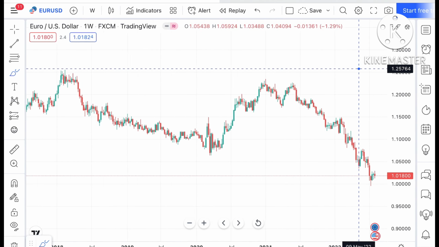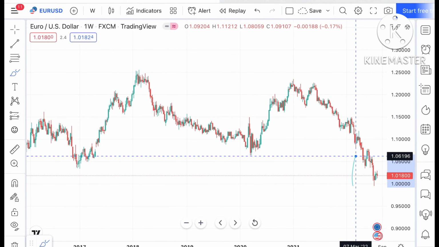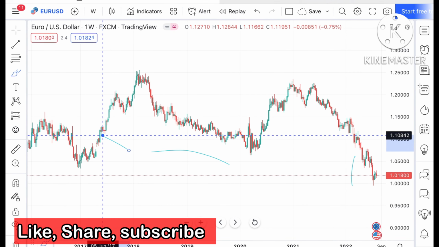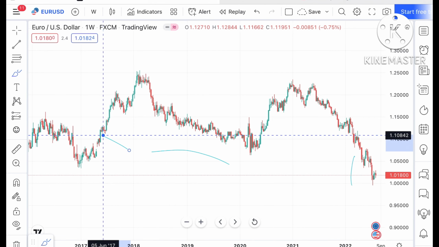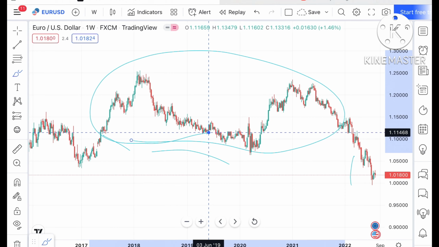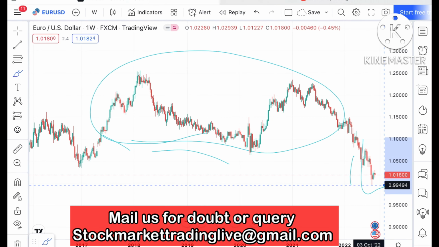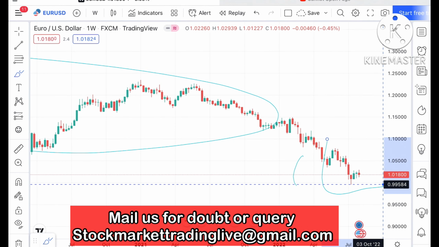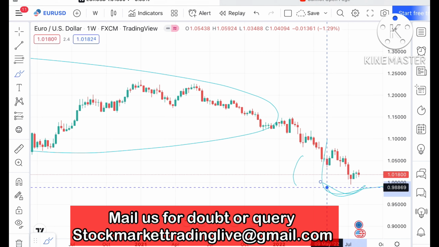I've already explained that it came from a range which has been broken after 5-7 years, and that is when I said there is a probability it can move further down, because this is the range which it has broken downside. It made a low of around 0.99584, and after that it is trying to move upside. You can see a swing forming at this particular level.